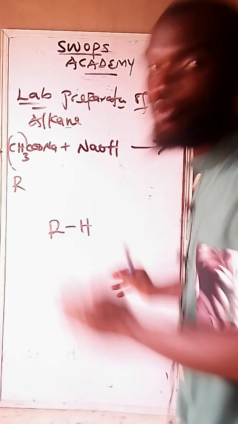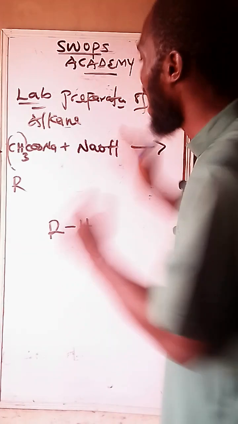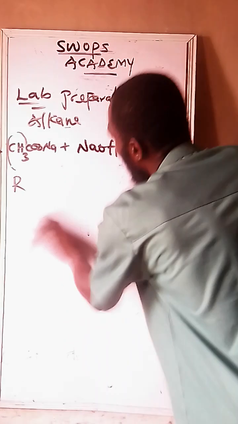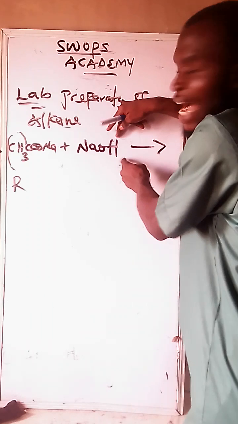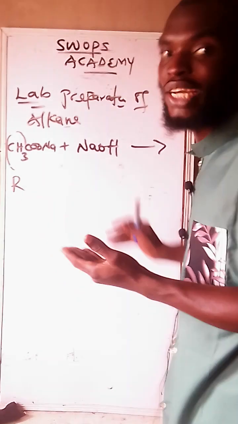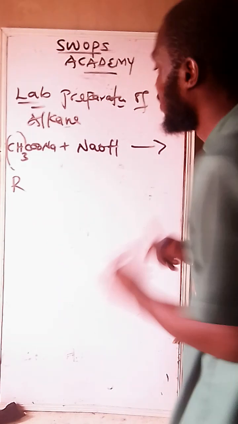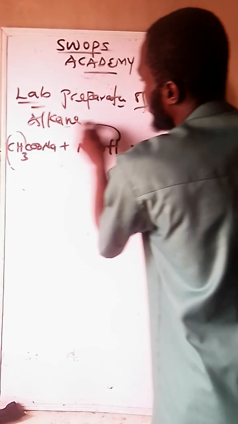All are R. When you add hydrogen to them, they become alkane. Therefore, we have CH3 here, which is R. Then you pick the hydrogen that is here, add it to this CH3, making CH4. It's very simple. That means this has undergone ionization, and this has undergone ionization.